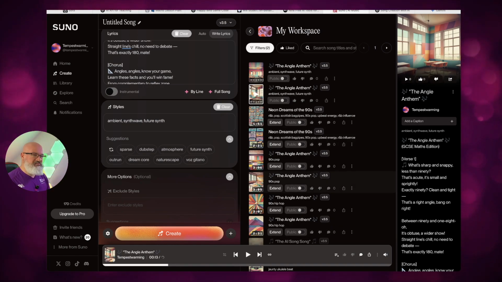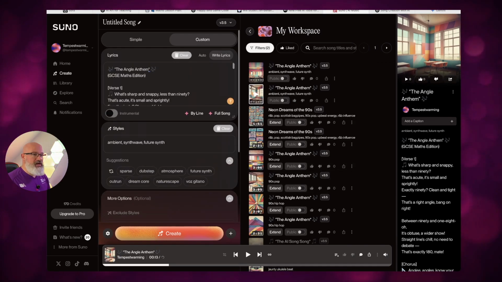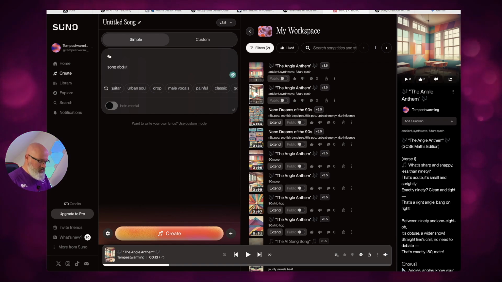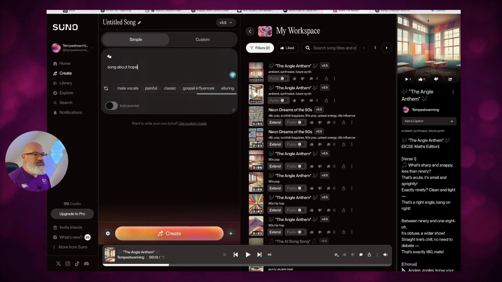Not quite as good, a little bit catchy, but maybe not what we really want this time. So let's go back to simple again, and this time we just want to do a song about hope. And let's just do gospel influences, and then see what it comes up with.